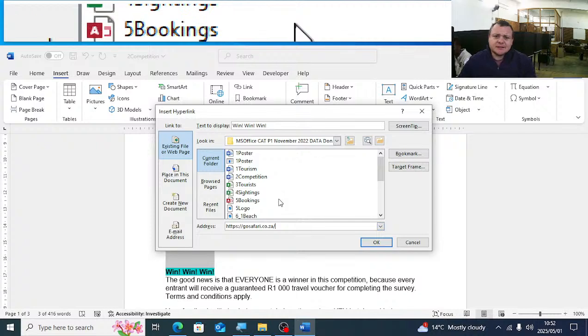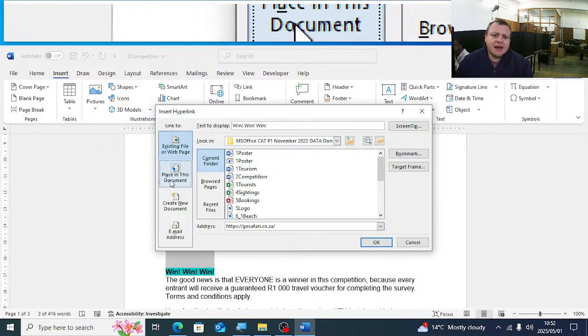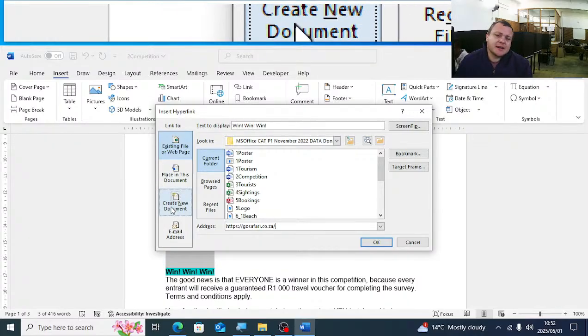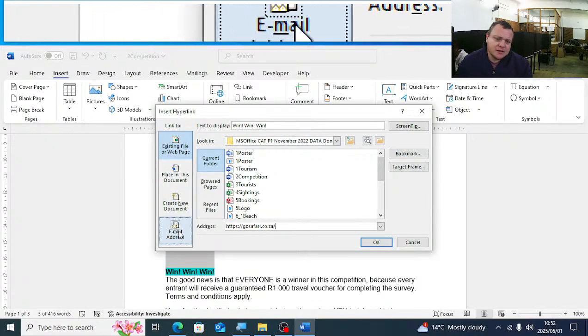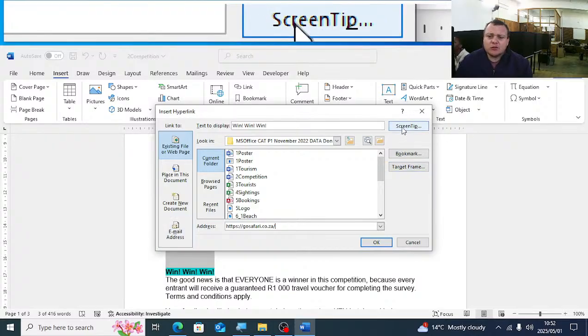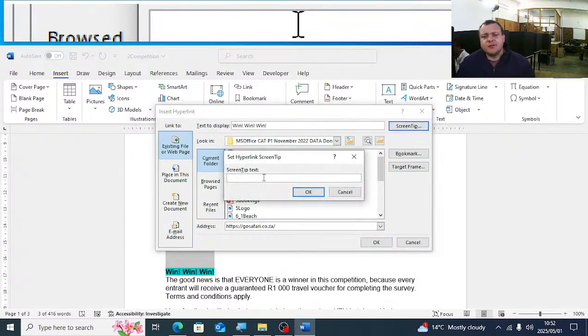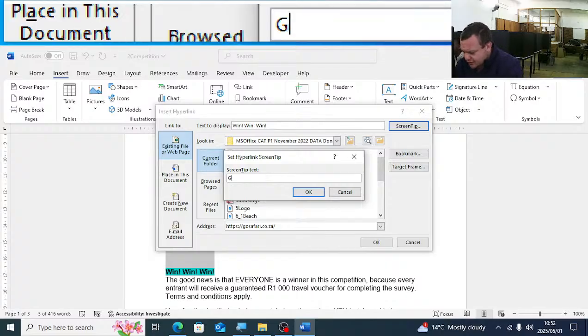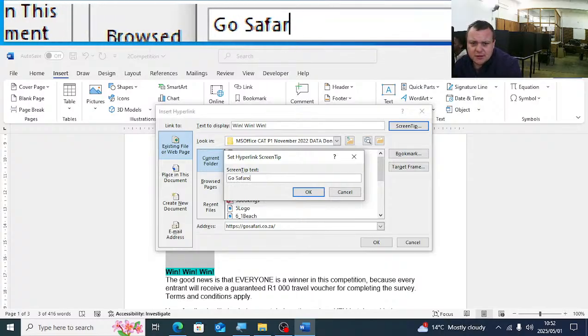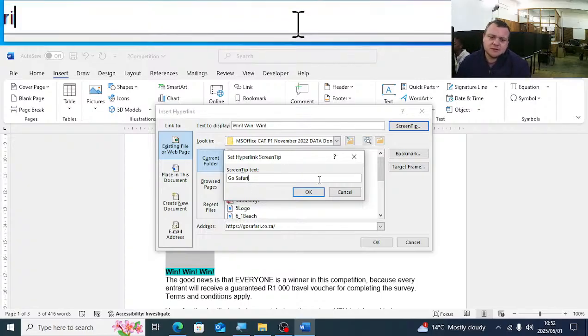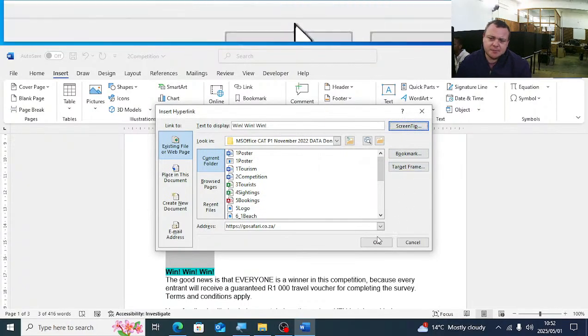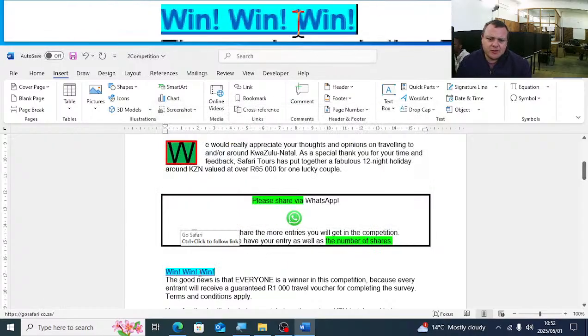Just quickly on this, guys, it can be an existing file or web page. It can be placed in the document. It can even create a new document or an email. They had asked email also in the exams. They also love to ask the screen tip. So this is just, if you have your cursor over it, it will show you there. I'm just going to type in there Go Safari. It's not asked, but it's quite a good exercise. You'll see if you click on OK and you have your cursor on win, you'll see there Go Safari will appear on the screen tip.